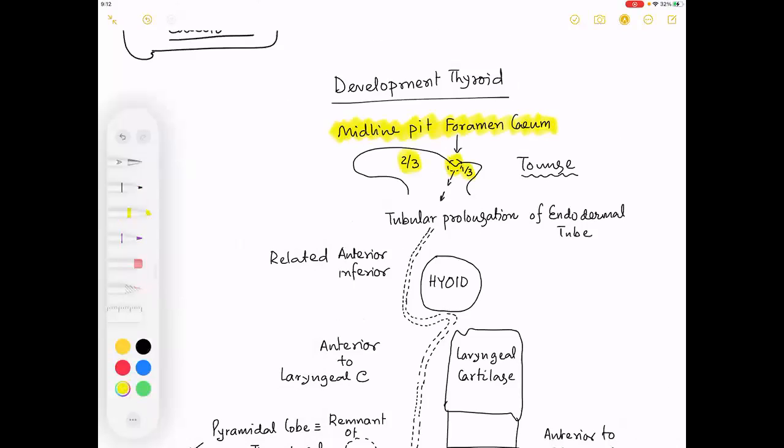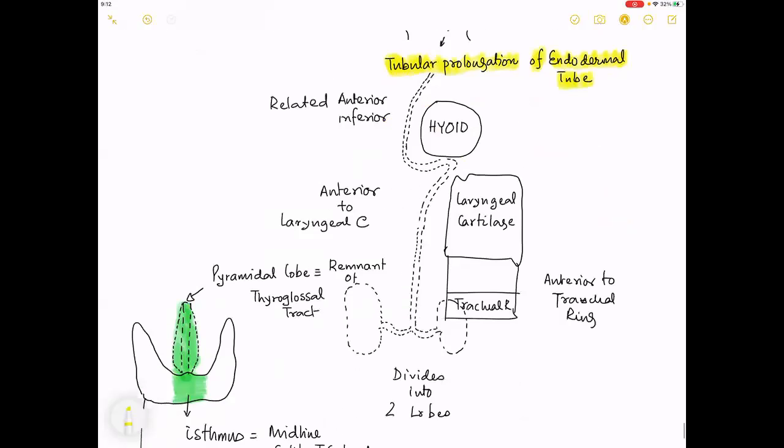Sir, the next part is that there is a tubular prolongation of the endodermal tube. So remember, it is endoderm. What is it related to? Which bone? It is related to the hyoid. And how is it related?